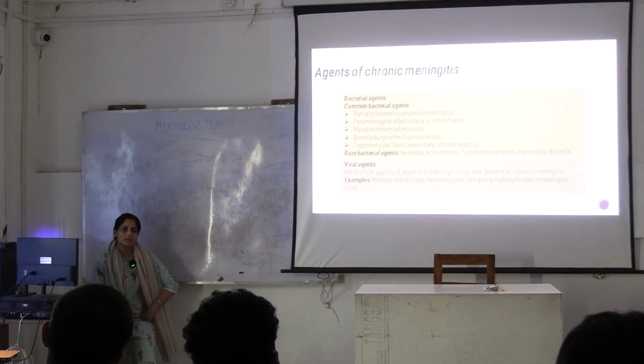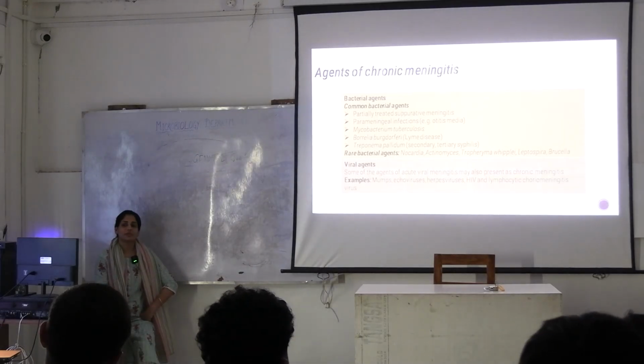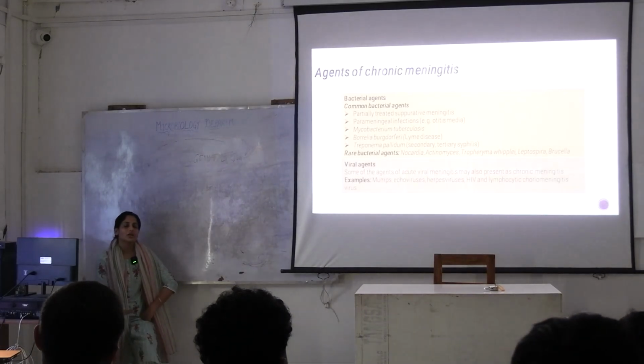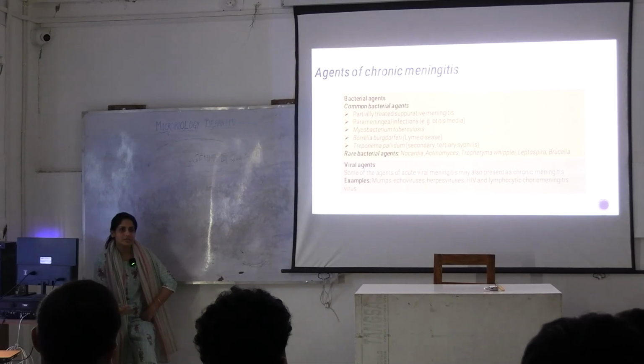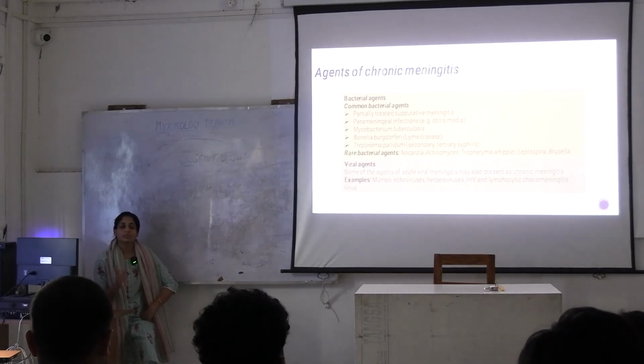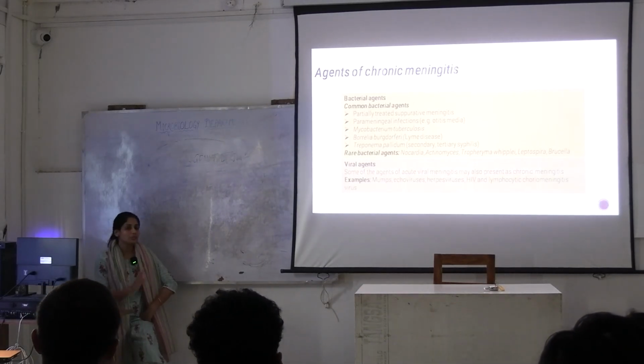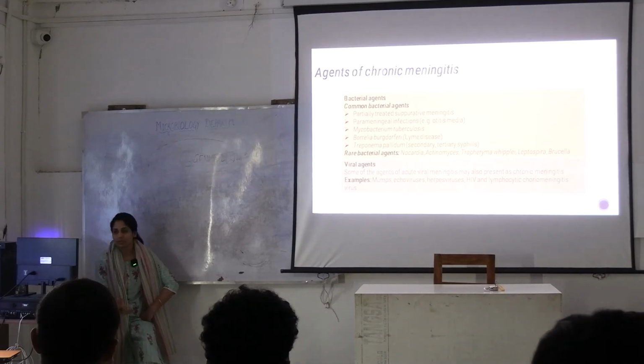What should you suspect? This is a case of chronic meningitis because of tuberculosis, right? Tuberculosis can cause chronic meningitis. The prognosis of tuberculous meningitis is very, very poor.